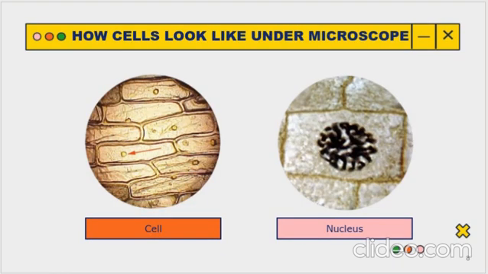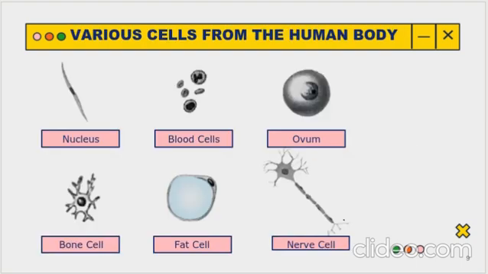Now when I talk about cells, how do they look? You will ask why we are studying the microscope here. Because we cannot see cells directly. We cannot see what they are internally with the naked eye. So we need an electron microscope or a microscope. Yes, so a cell actually looks like this. And the nucleus, the main controlling body, looks like this. This is the nucleus, the main body of every cell. Okay. Now there are various types of cells in the human body.